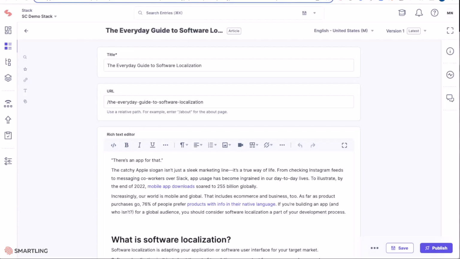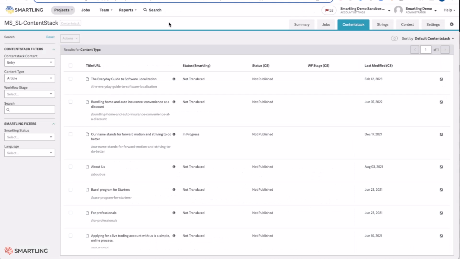The Smartling connector for Contentstack enables Smartling to simply integrate directly into all of your content. Users can create content directly in Contentstack and then simply translate that directly within the Smartling platform.